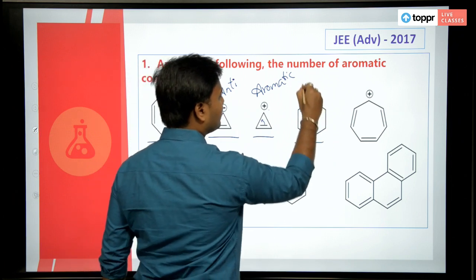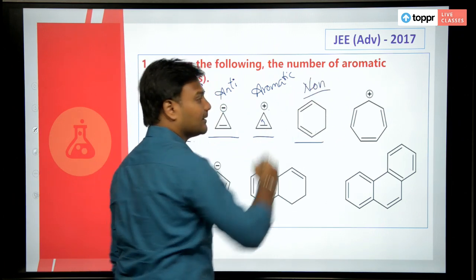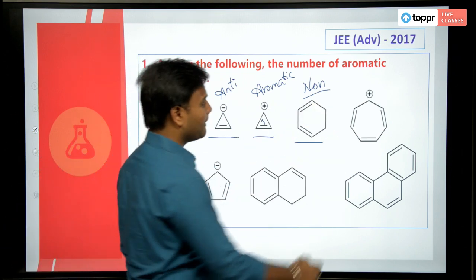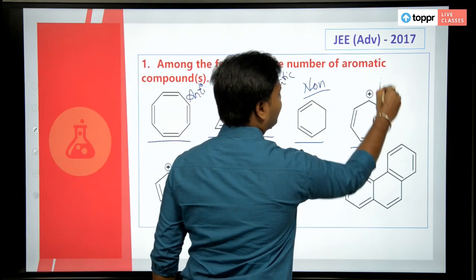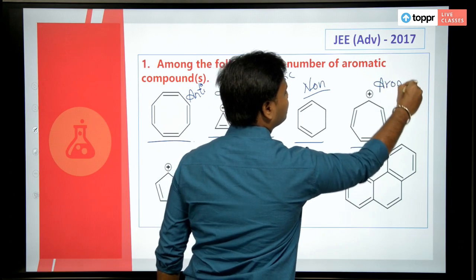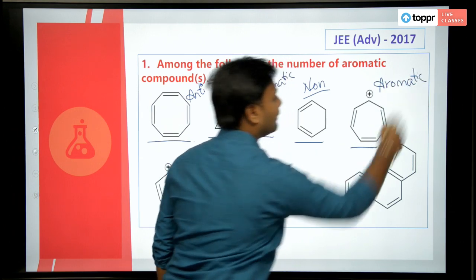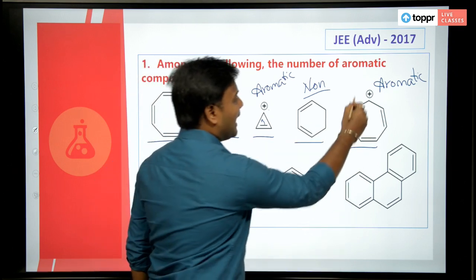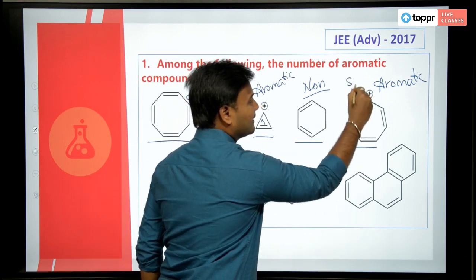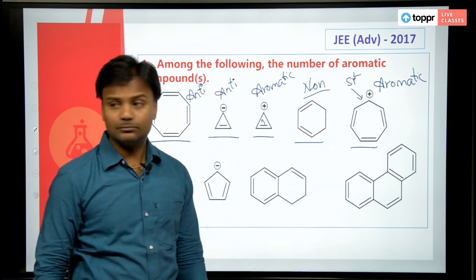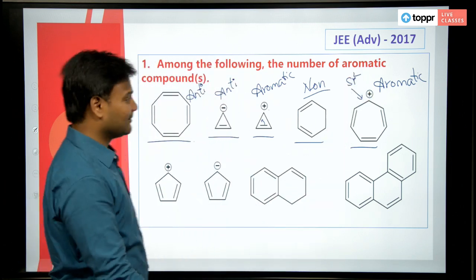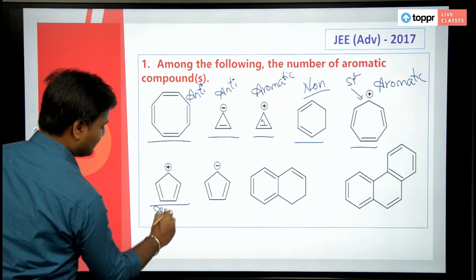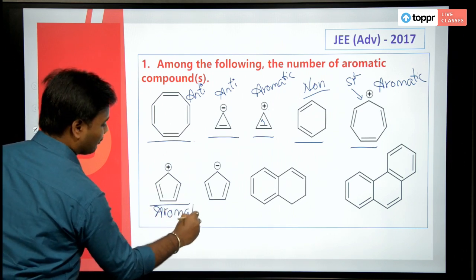This is non-aromatic, whereas this one is aromatic again. Every carbon is having sp2 hybridization and even the carbocation is nothing but sp2. This one is aromatic.